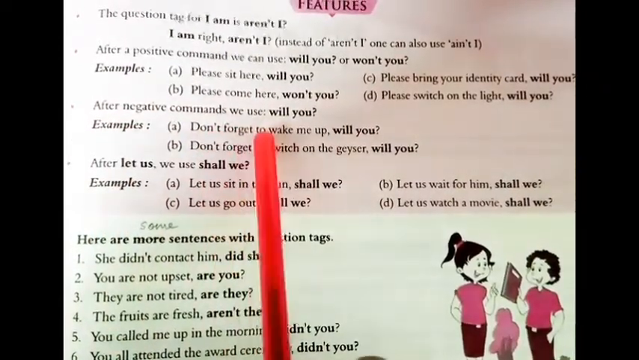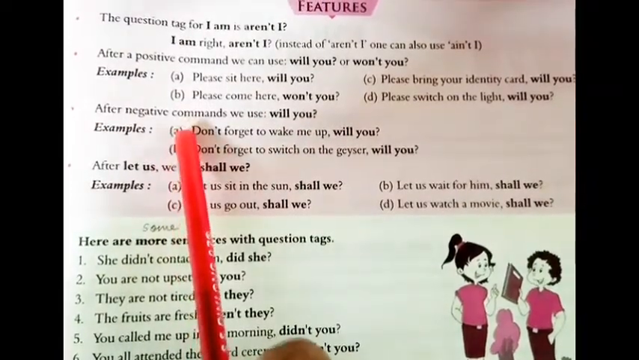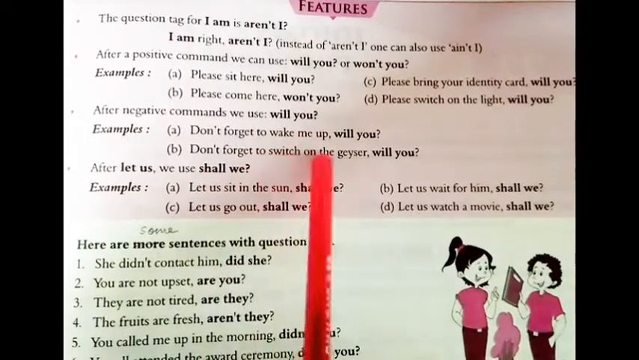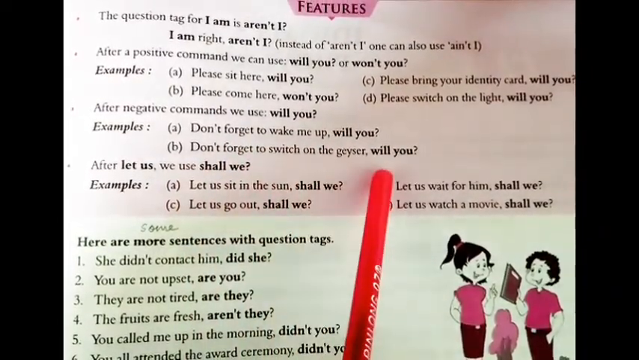After negative commands, we use will you. So if the command is negative, then we will use only will you. Don't forget to wake me up, will you? Don't forget to switch on the geyser, will you?